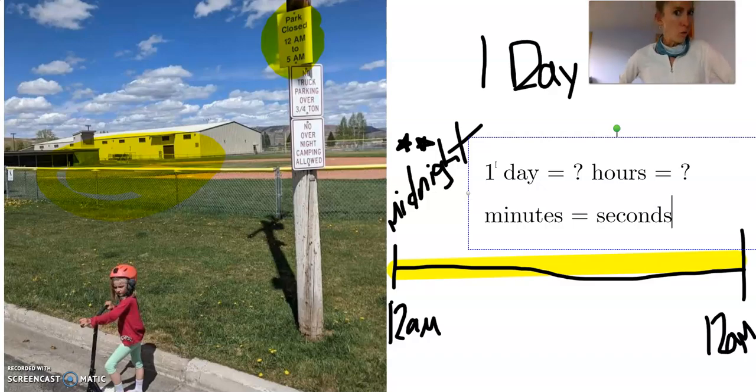So do you know any of those conversions? Well, I know there are, what are you thinking, 12? No, that's actually half a day. It's 24 hours in one day. So this whole, from 12 a.m. to 12 a.m. is 24 hours. You have 24 hours to get something done in a day. Can you get one thing done at least?